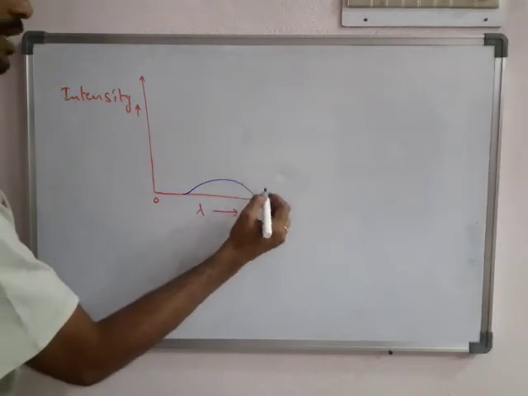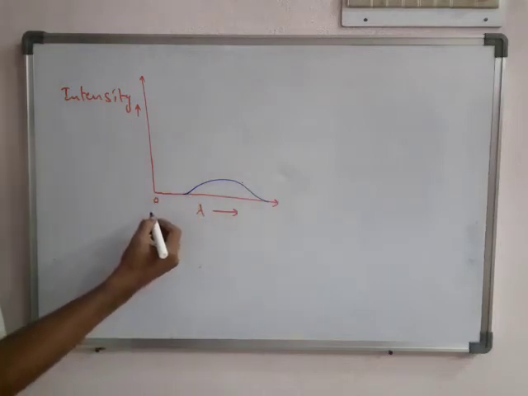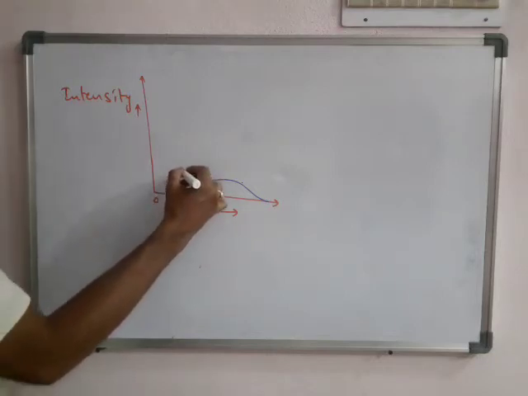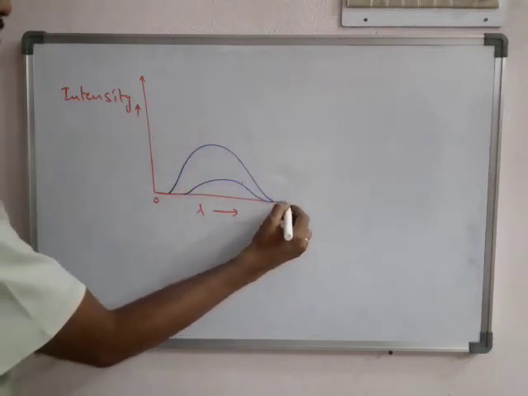So this is obtained at 3000 Kelvin. We know that as temperature increases, intensity increases, but the peak stage shifted to lower wavelengths.